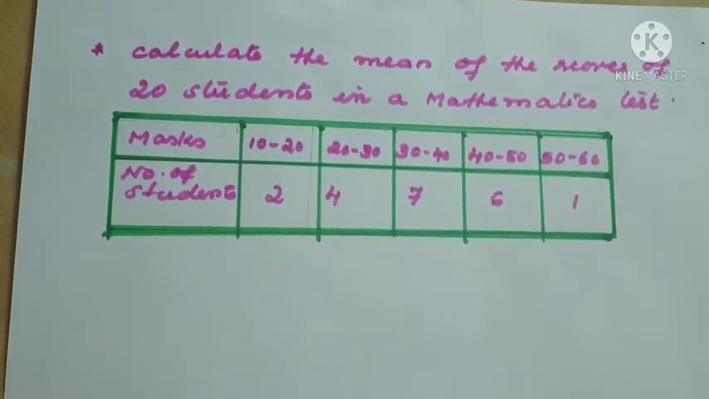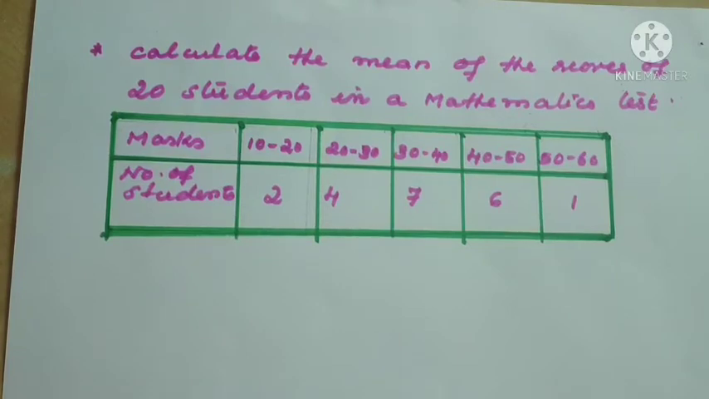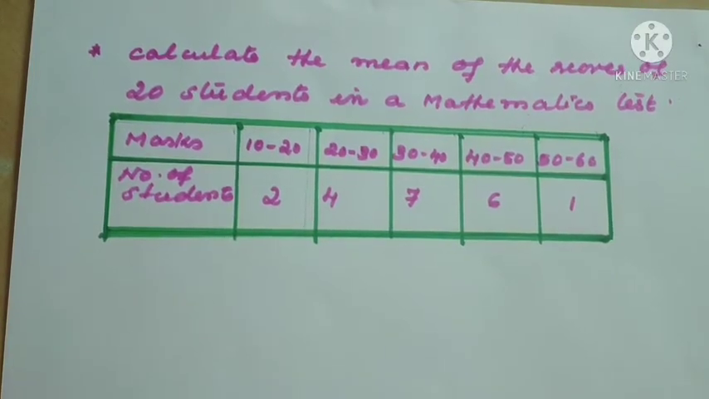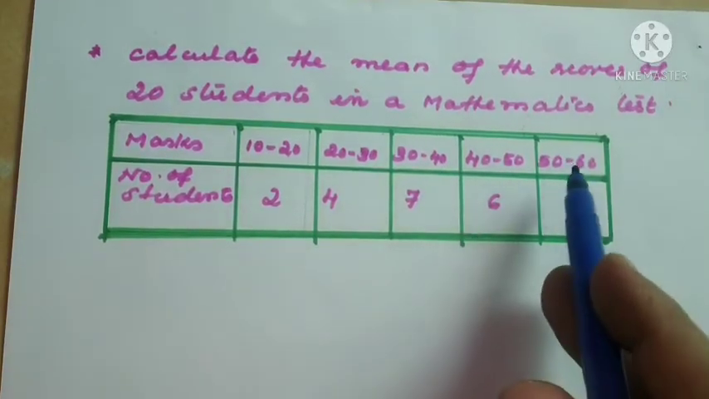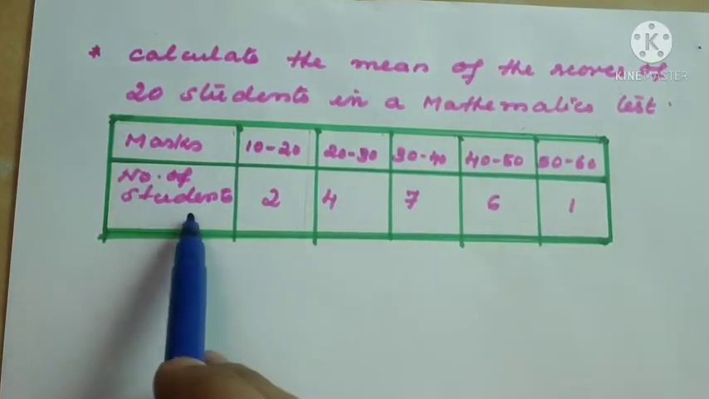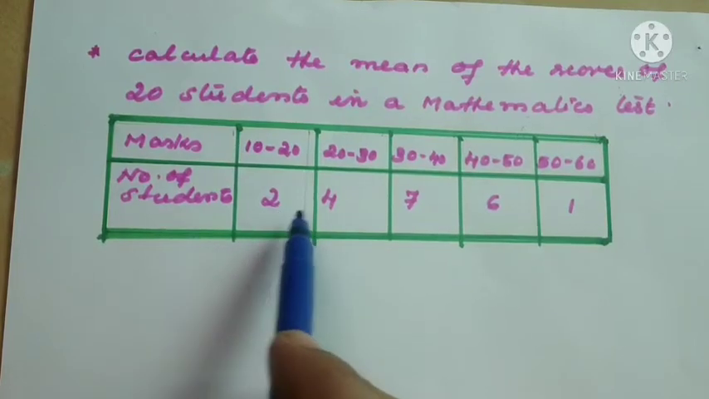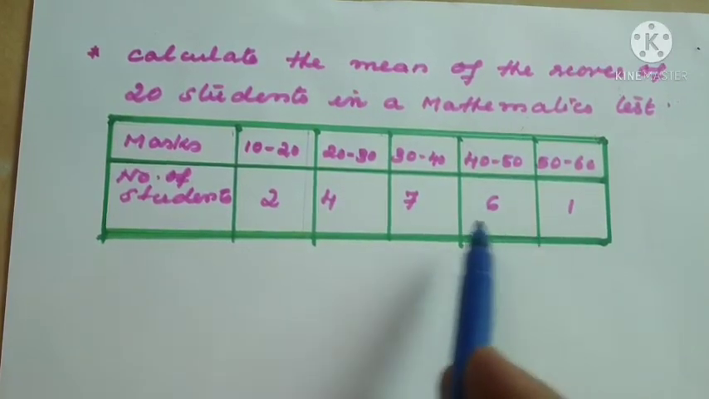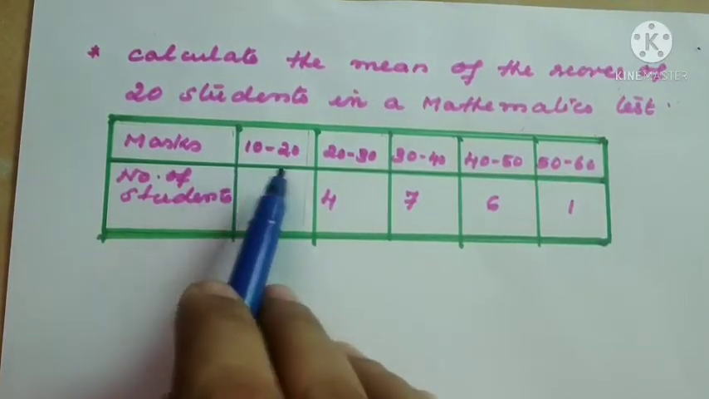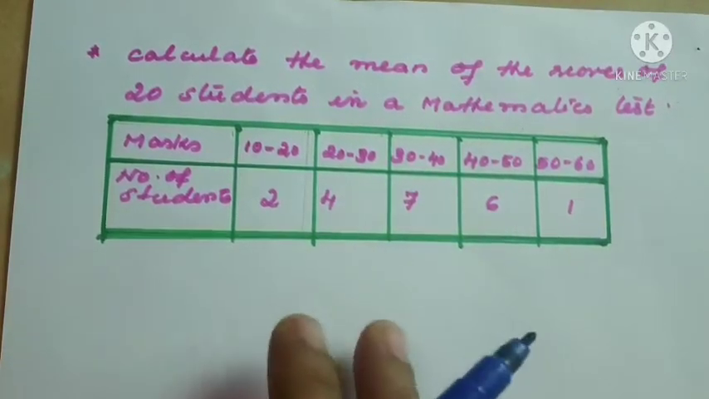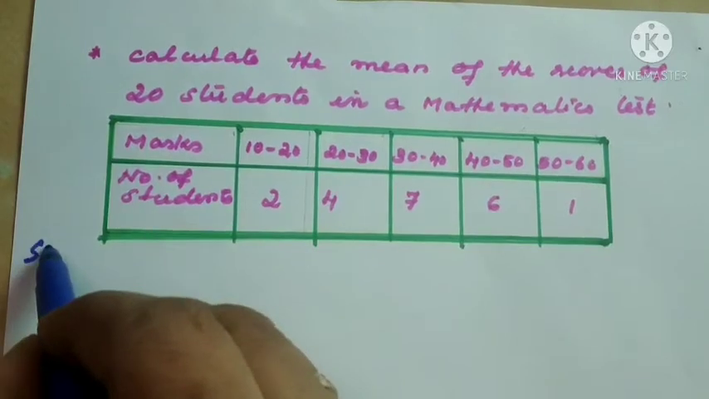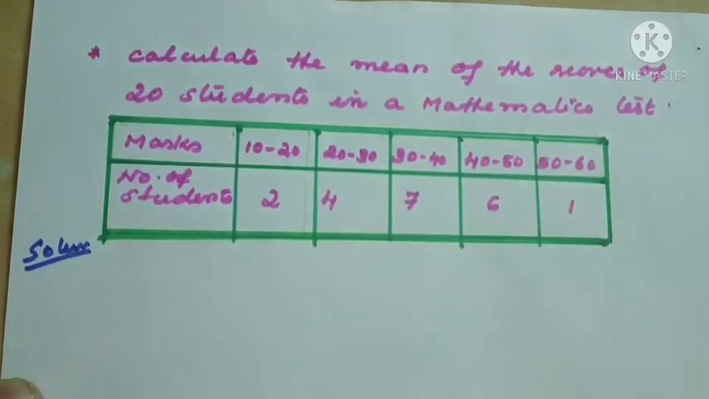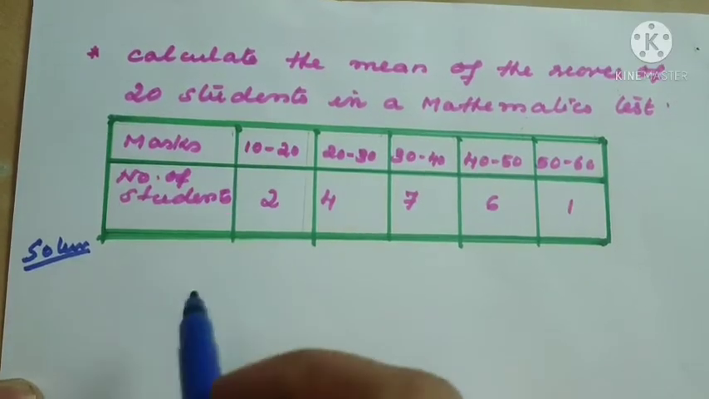Calculate the mean of the scores of 20 students in a maths test. Marks are 10 to 20, 20 to 30, 30 to 40, 40 to 50 and 50 to 60. Number of students respectively: 2, 4, 7, 6, 1. So class intervals are given. Now the mean of grouped data is starting here. For the mean, again the formula is sigma fi xi divided by sigma fi only. So we can go for the solution.